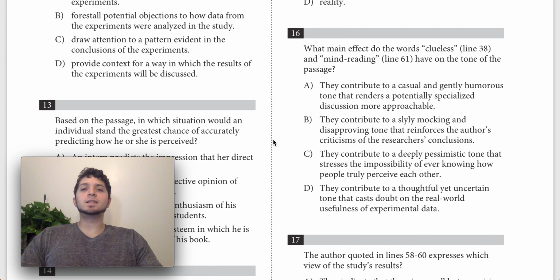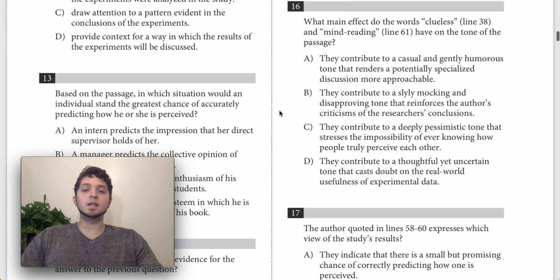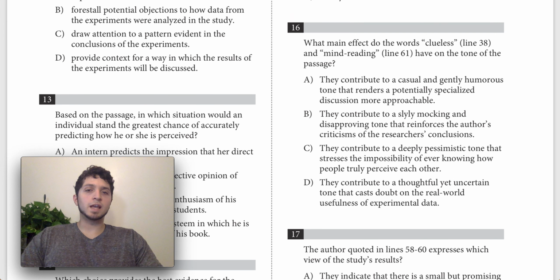Looking at question 16 from the SAT QAS test from April 2017, and let's jump in. So the question says, what main effect do the words "clueless" and "mind reading" have on the tone of the passage? So a couple things stand out to me right away. We're talking about these two words here, "clueless" and "mind reading," and we're asking specifically about the tone of the passage.